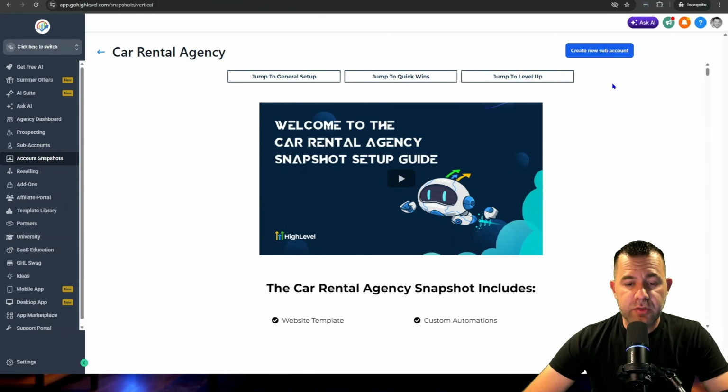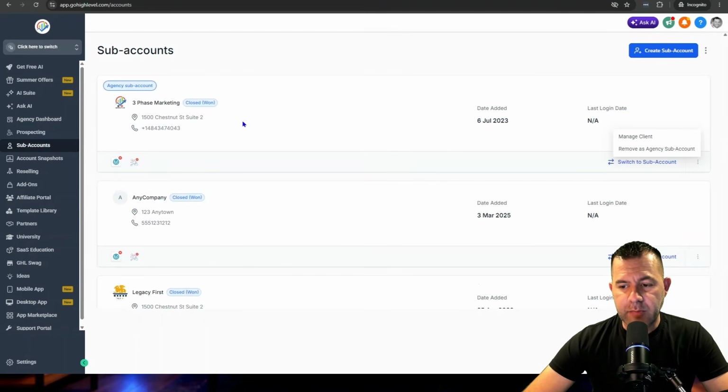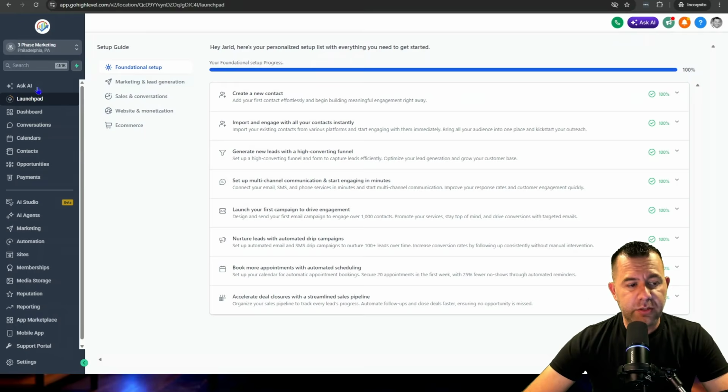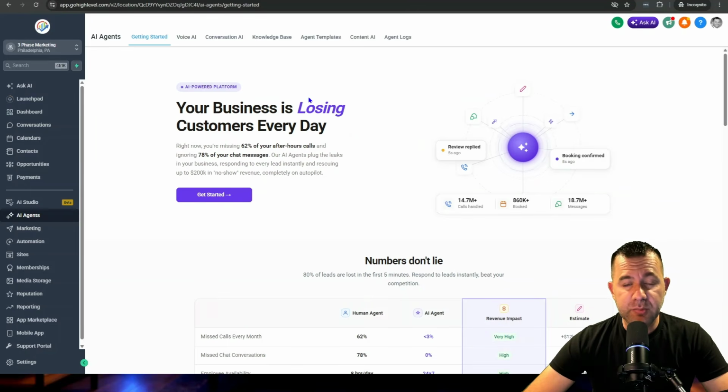So then when you want to create that first sub-account for your own business, you click create new sub-account. Alternatively, I already have my agency sub-account made, so I'm not going to create another one. But if you already have sub-accounts in here and you haven't set your agency account yet, you can click on the ellipsis here under sub-accounts inside your agency account, and you can set your agency, mine's here, 3-phase marketing, as the agency sub-account. So this is your business. Essentially, you're the first client, you're the first sub-account of the agency account. Now, once you log into your agency sub-account, right here under AI agents, this is where you can literally set up unlimited AI agents.